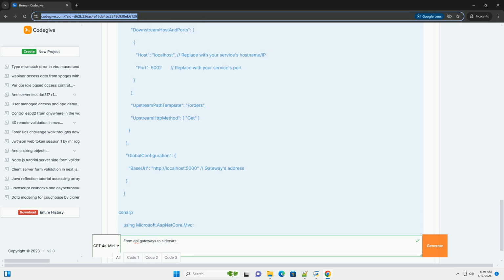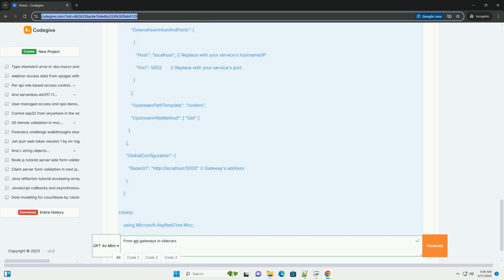C. Key takeaways from the examples. API gateway: Ocelot configured in a central location. Focuses on routing, transforming, and securing external traffic.